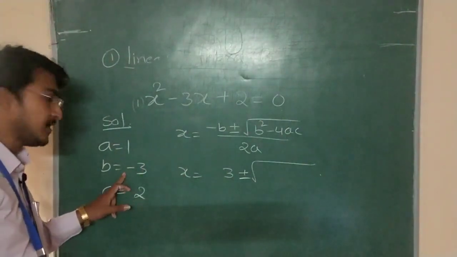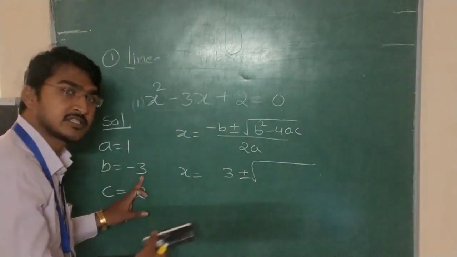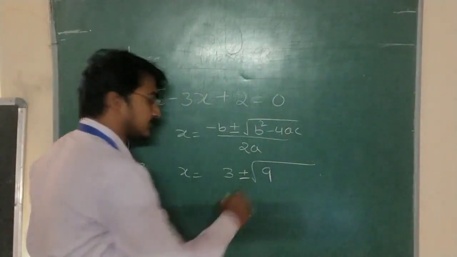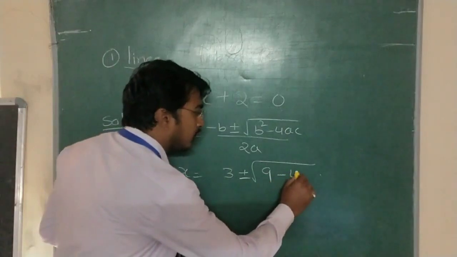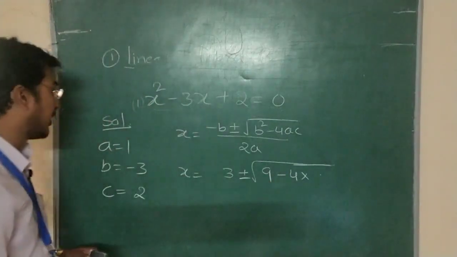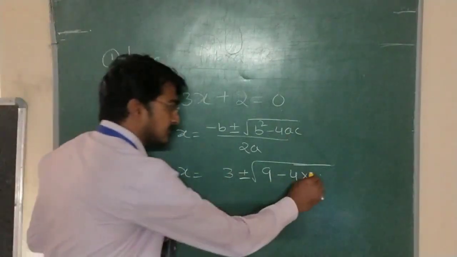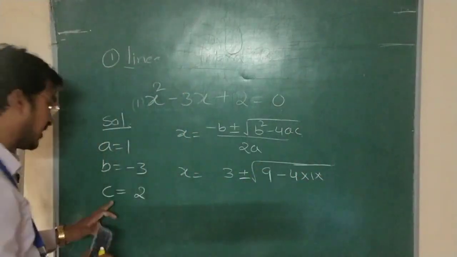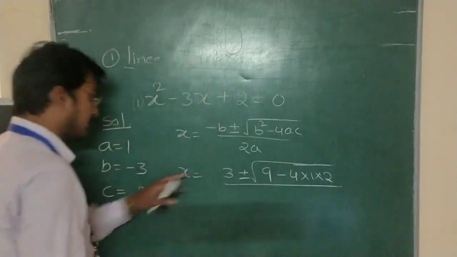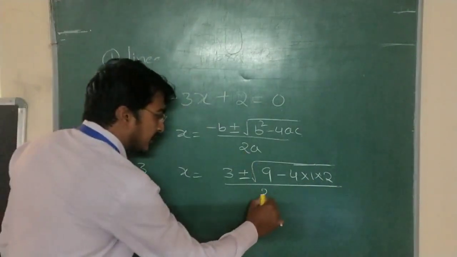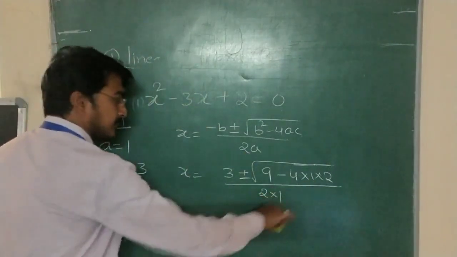Minus 3. What is minus 3 whole square? 9. Plus 9. Minus of 4 into, what is the value of a? 1, into c. What is the value of c? 2, divided by the denominator 2a, 2 into a value 1.